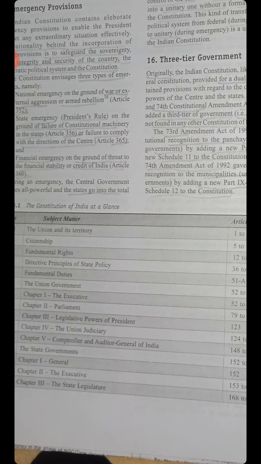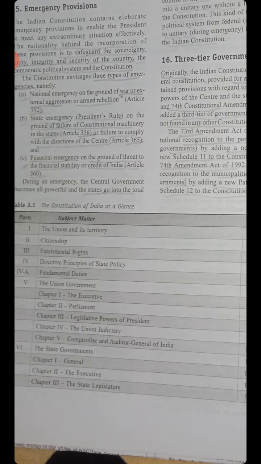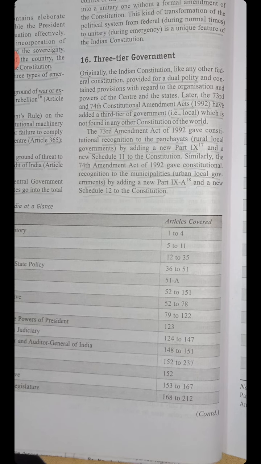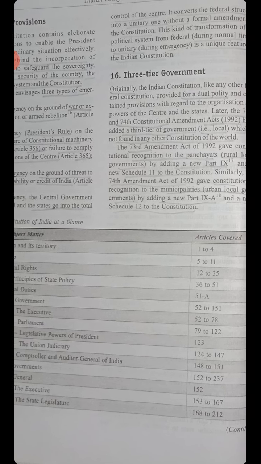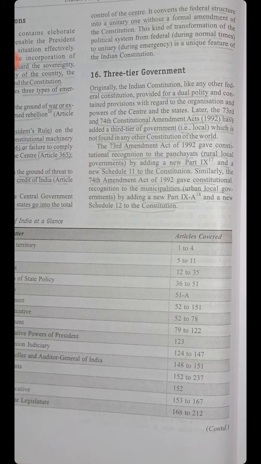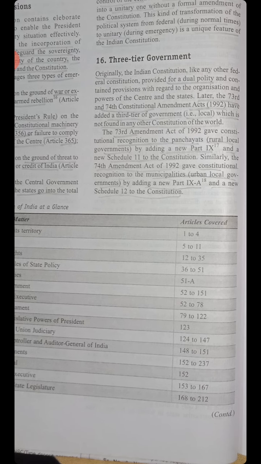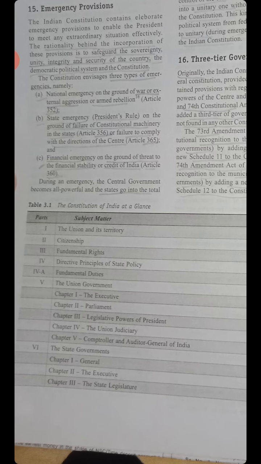Subject matter: Union and its territory, Article 1 to 4. Part 1 and Part 2, Citizenship, Article 5 to 11. Part 3, Fundamental Rights, Article 12 to 35. Part 4, DPSPs, Article 36 to 51. Part 4A, Fundamental Duties, Article 51A.